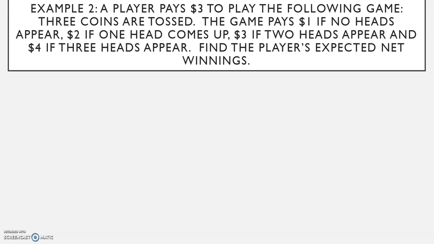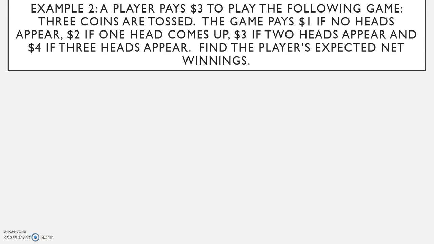Example 2. A player pays $3 to play the following game. 3 coins are tossed. The game pays $1 if no heads appear, $2 if 1 head comes up, $3 if 2 heads appear, and $4 if 3 heads appear. Find the player's expected net winnings. The net winnings are how much they earn after they paid $3 to play the game.